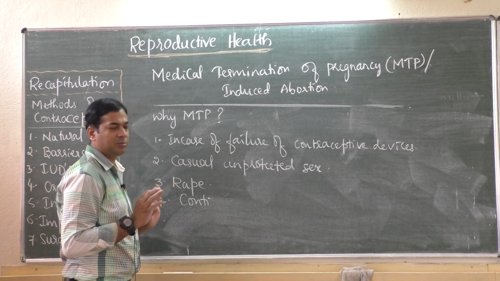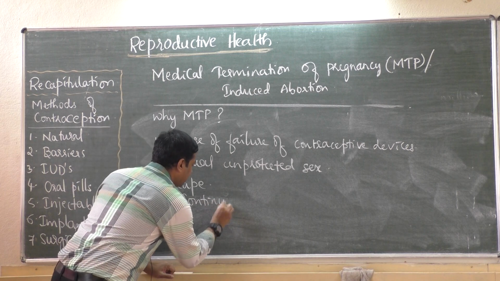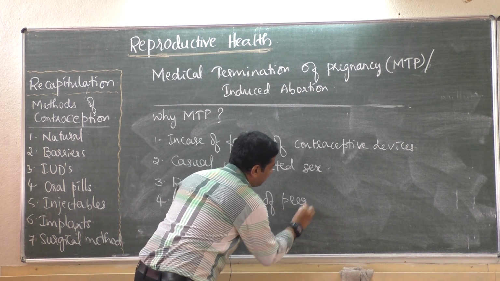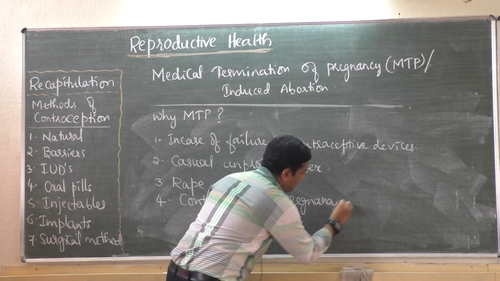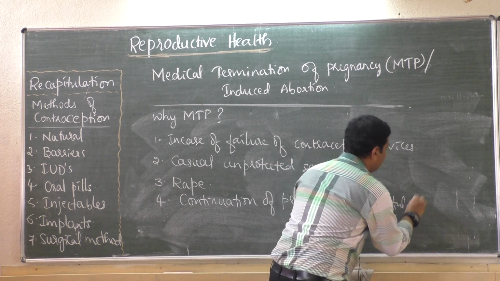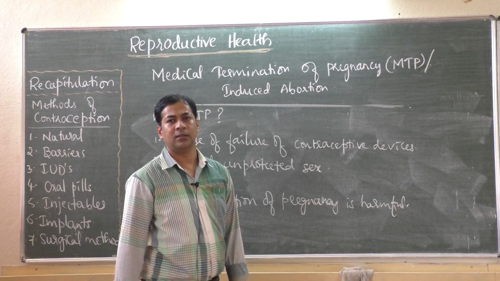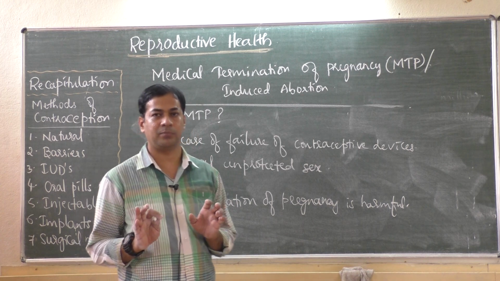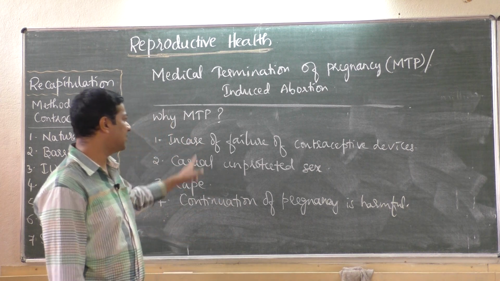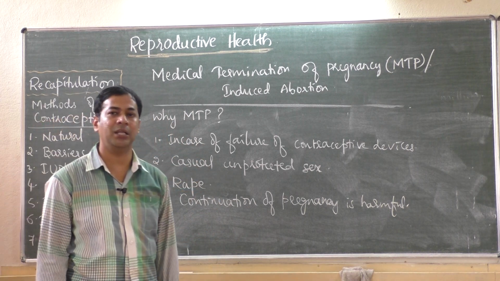In that case they have to perform it. Continuation of pregnancy is harmful. Anyway, the baby they are going to remove, the pregnancy they will stop, at least the mother should survive. So for these conditions they perform MTP.